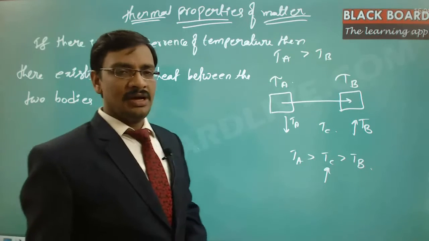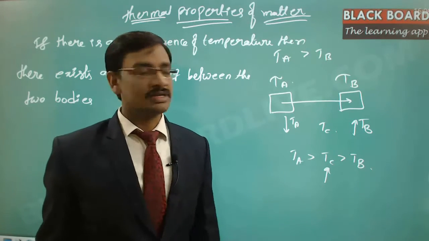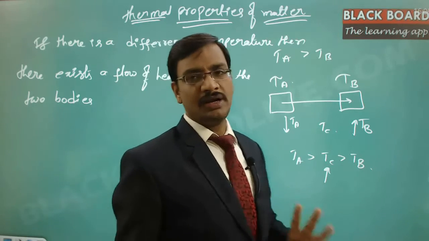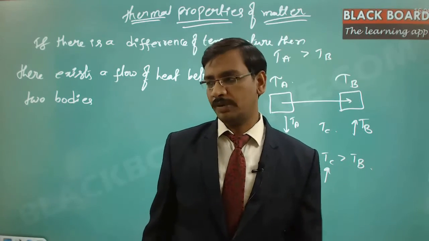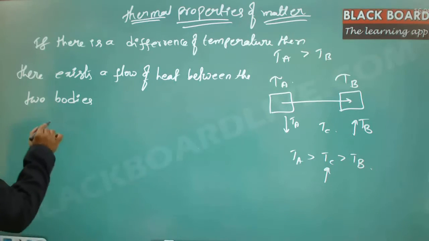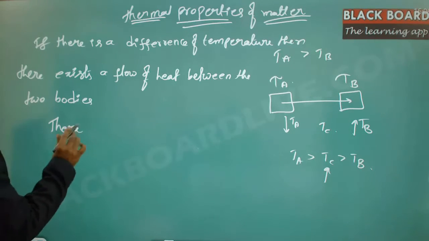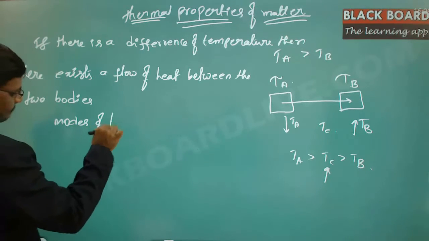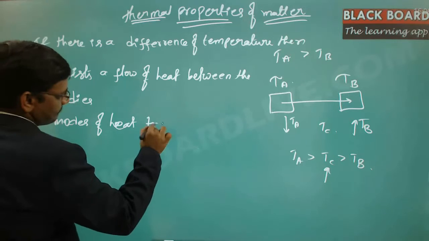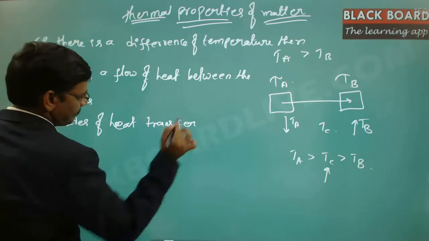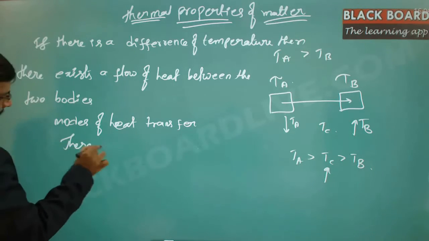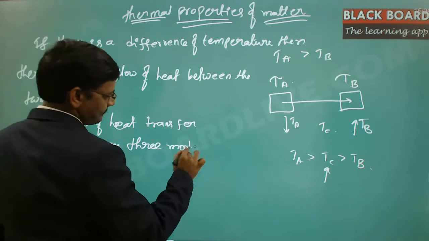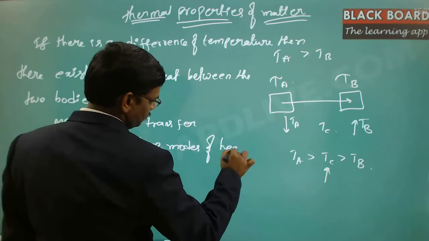And then, how many different ways does this transfer of heat happen? If you notice, there are three different types of heat transfer. There are three modes of heat transfer.